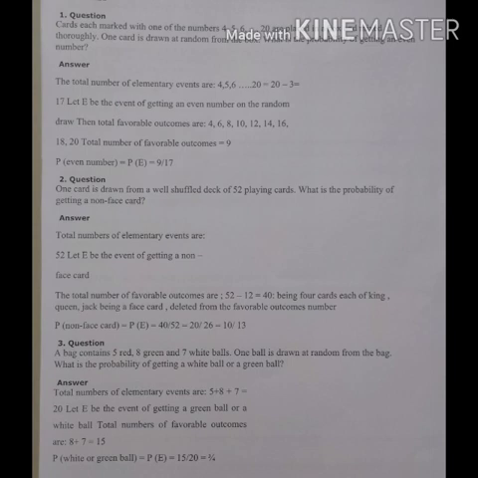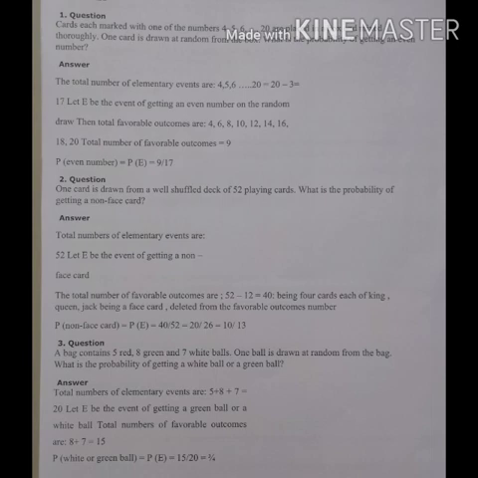So total number of elementary events is 52. Out of which these 3 fours are 12. You are remembering. So let E be the event of getting a non-face card. So the total number of favorable outcomes is 52 minus 12, that is 40, because 4 cards each of king, queen, jack, being face cards, are deleted from the favorable outcomes.